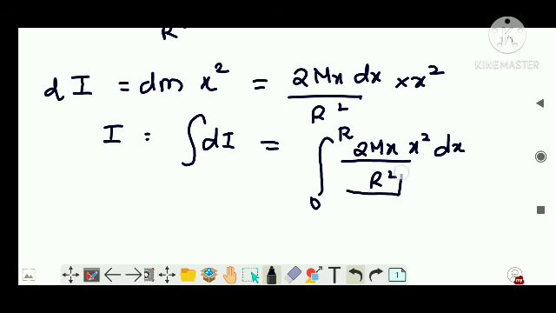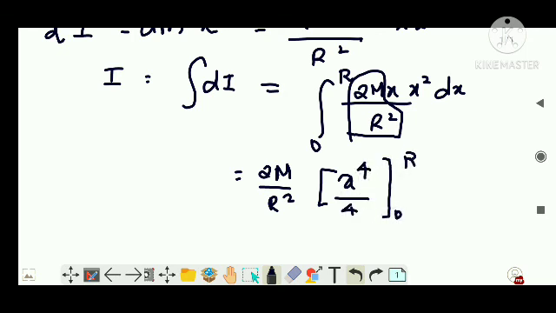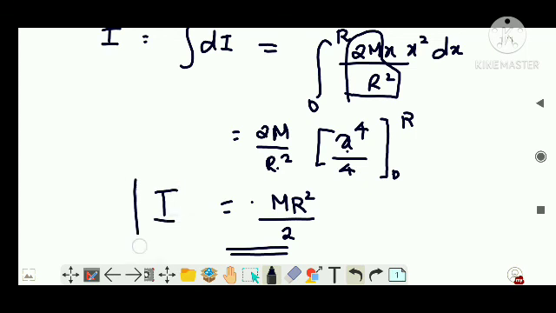Out of this, 2m by r squared is constant, so I can bring it outside. Then x into x is x cube, and if it is integrated, I will get x raised to 4 by 4, between the upper limit and lower limit. In place of x raised to 4, when you put r raised to 4, then r squared can cancel, and you will get m r squared by 2. Very simple. This is the moment of inertia of a solid cylinder.